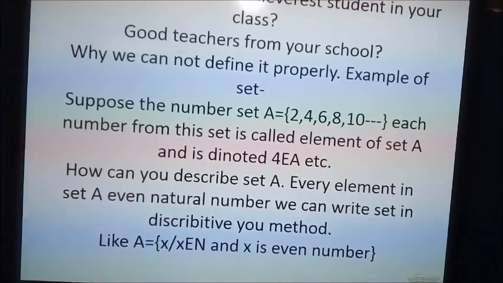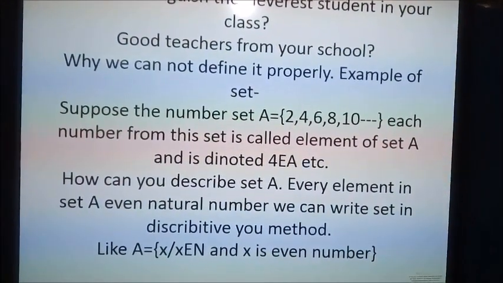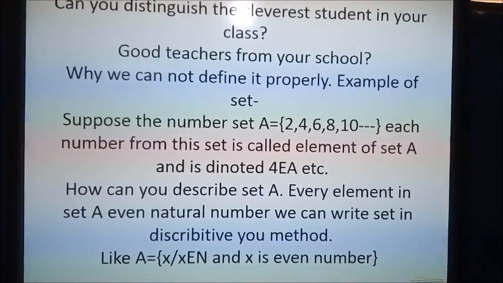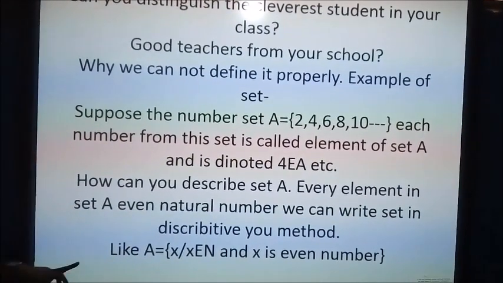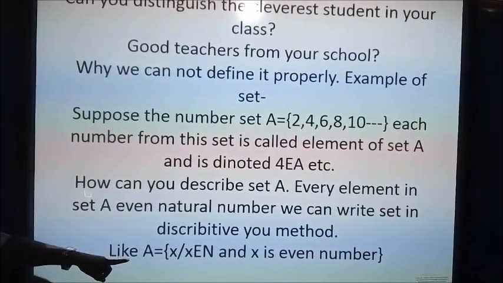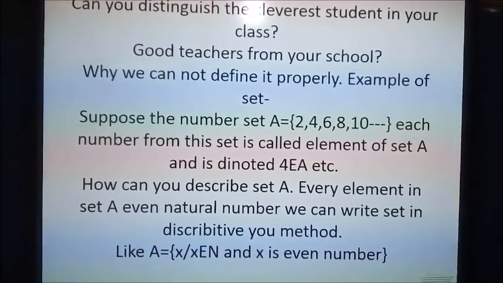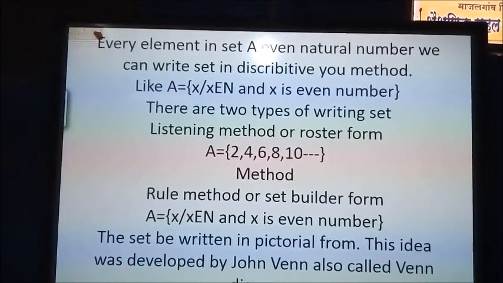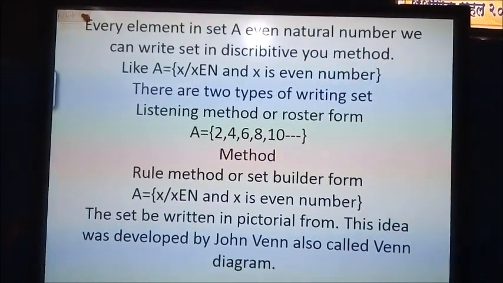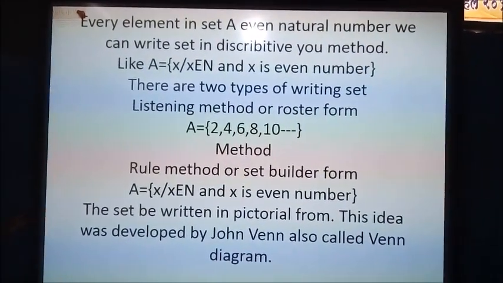So we can write the set in the descriptive method, that is, A equals x such that x belongs to N and x is an even number. Every element of set A is an even natural number.